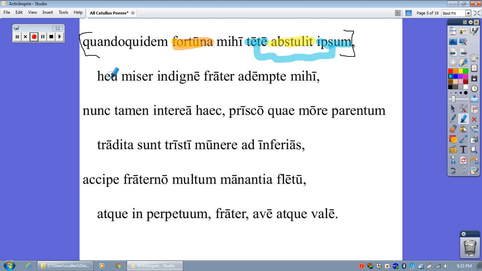Moving along. What do you notice about this next line? Heu means something like alas, miser indigne frater adempte mihi. Once again, we have a vocative here, and he addresses his brother, calls him frater, and then there are two vocative words here that describe him, adempte and indigne. Now, I don't really have a good way of illustrating that because we haven't picked a color per se for vocative, but hey, I'm just going to draw something like that. So, moving on.